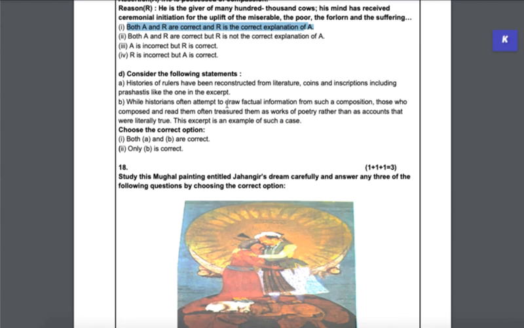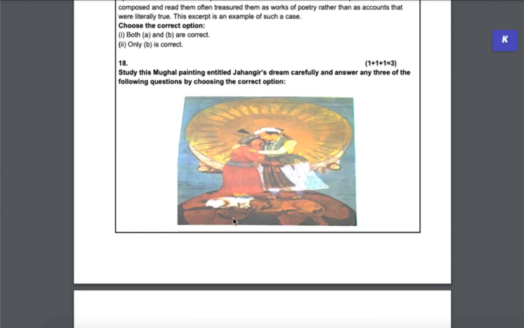Then consider the following statements. So there are two statements given here and you have to choose which ones are correct. So whether A and B are correct or whether only B is correct, right? Then question 18 is another image based question. So now you can see there will be most likely two image based questions. So look at all the illustrations and pictures in your textbook very carefully, study them, try to frame your own questions as to what kind of questions you could get from the image based questions.